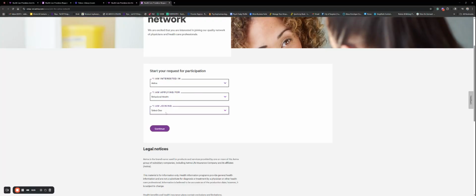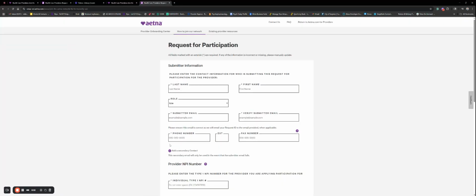And it depends. So if you are not contracted or you are contracted, that's when you're going to choose between these. So if you are not participating with Aetna, which means you are not contracted and you are an individual, you're going to click this one right here. Okay. And this is all you need. Very easy here. So we're going to go through this. So very simple here.